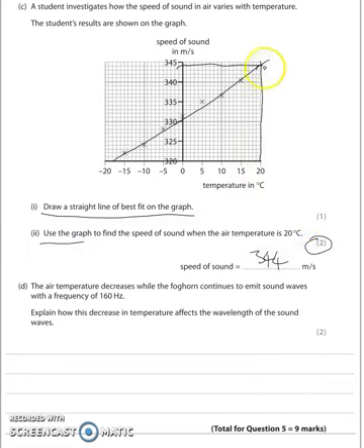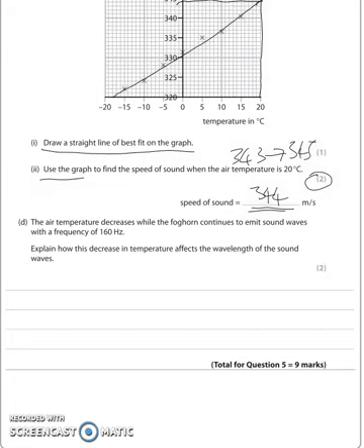So you really have to show them that you are using that graph. So go up to your line of best fit and across, and then put the number in. Now, apparently here, they were going to read it off for you, line of best fit extended. Student's own value from the graph, plus or minus half a square. So there is a range of values here. You're going to have to see what you come up with. I've got 344, but it looks like anywhere between 343 and 345, somewhere around there.